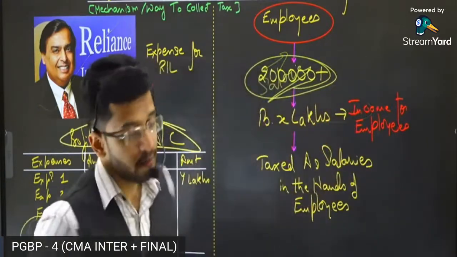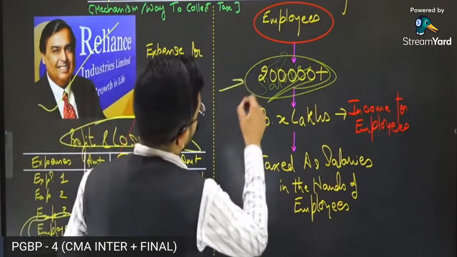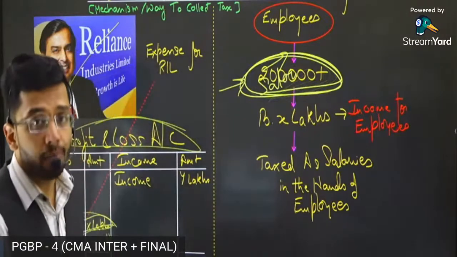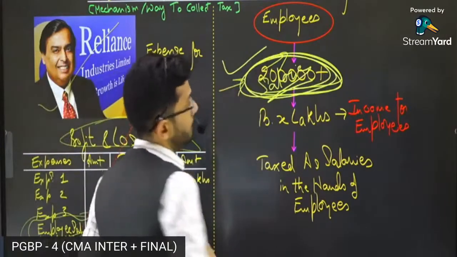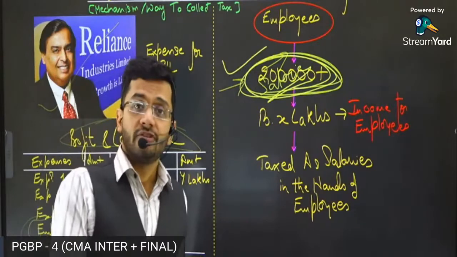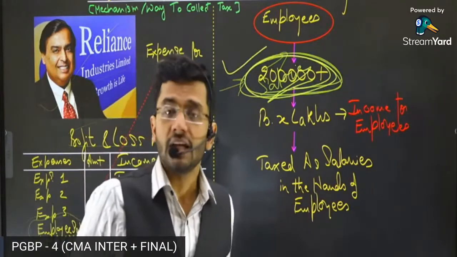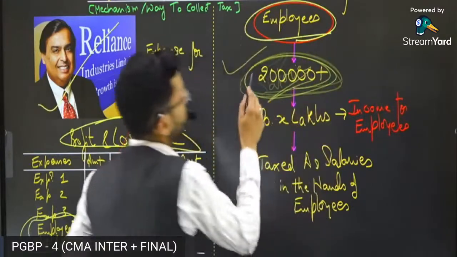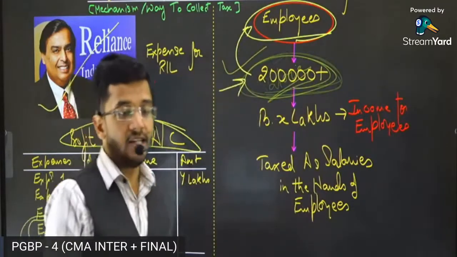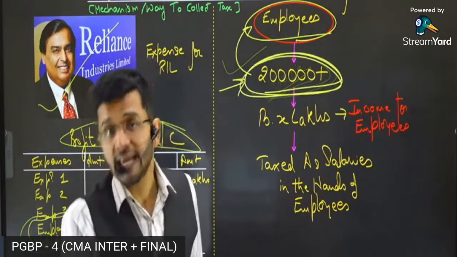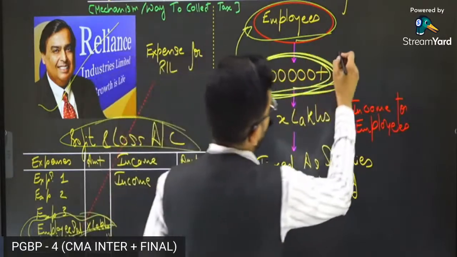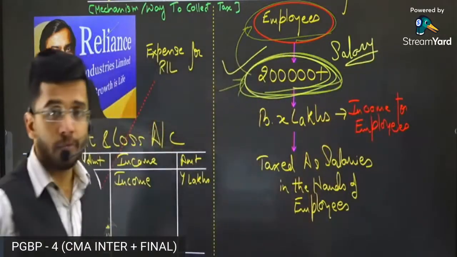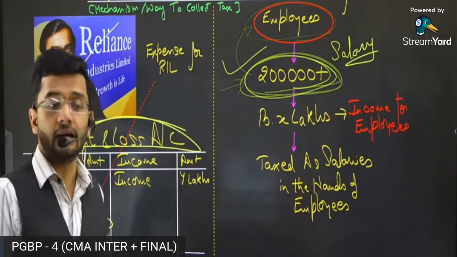Now, the catch is that Reliance Industries Limited is paying salaries to these 2 lakh employees. Now, tell me something, whether these salaries are taxable in hands of the respective employees or not. Whether this is taxable income in hands of the respective employees or not. Answer is a yes. So the employees should offer this income to tax as salary, and yes, they should pay taxes on this salary to Government of India.